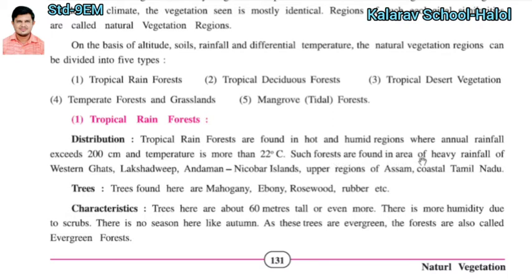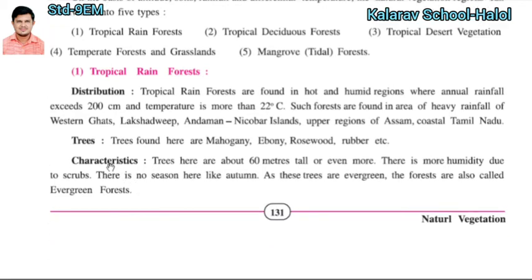Such forests are found in areas of heavy rainfall in the Western Ghats. This type of forest can be found where heavy rainfall occurs, generally in the Western Ghats, Lakshadweep, Andaman and Nicobar Islands, upper region of Assam, and coastal Tamil Nadu. This is the place where you can find tropical rainforest.